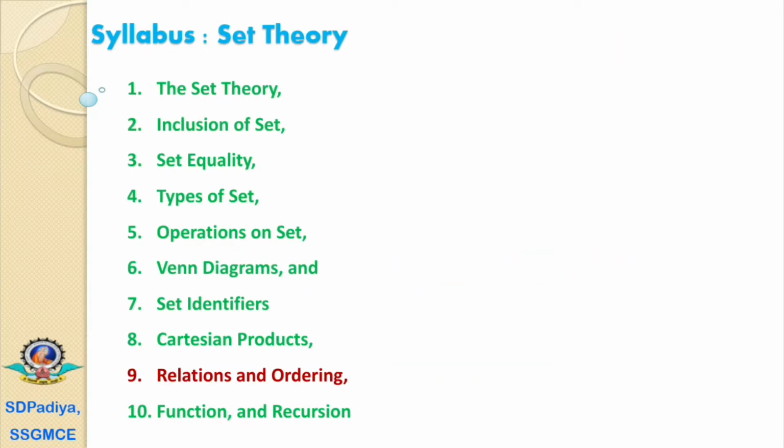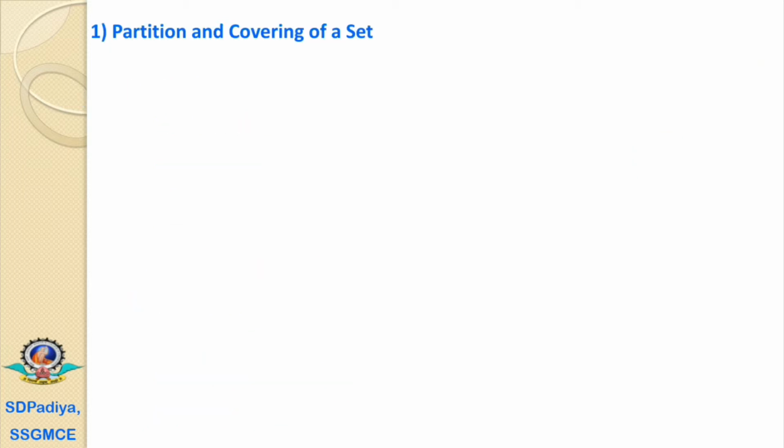In our previous video we covered set theory, inclusion of sets, set equality, types of sets, operations on sets, Venn diagrams, set identities and Cartesian products. Now in this video we will learn about the composition and compatibility relations. The first point is the partitions and covering of a set.